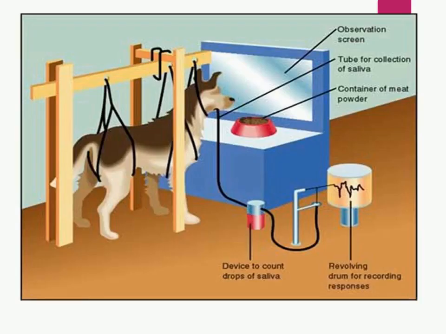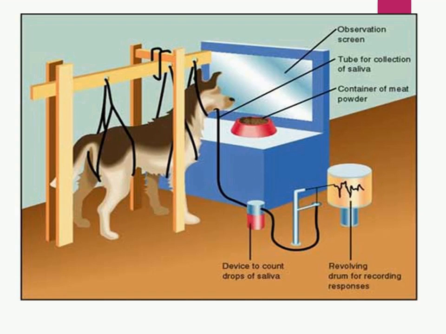Now this picture shows Pavlov's famous experiment with the dog. He put a dog in a cell providing all the basic and necessary requirements and kept a bowl to measure the quantity of the saliva secreted. All activities were monitored through this observational screen and a bell was attached to it. Pavlov conducted a series of experiments using different sound-making objects to condition the dog's behavioral response.